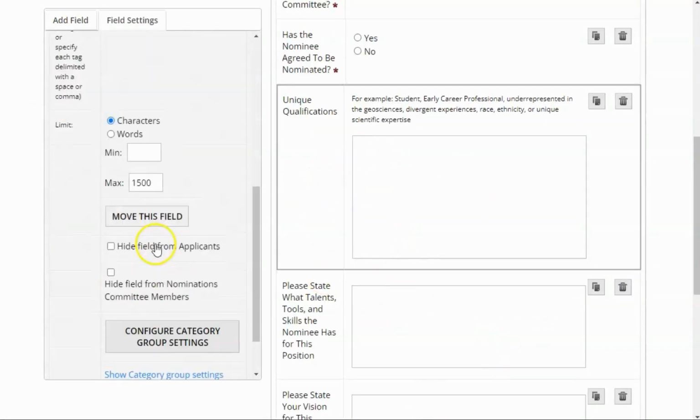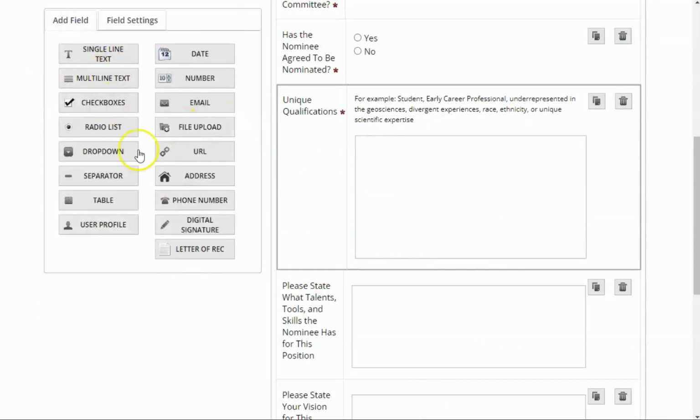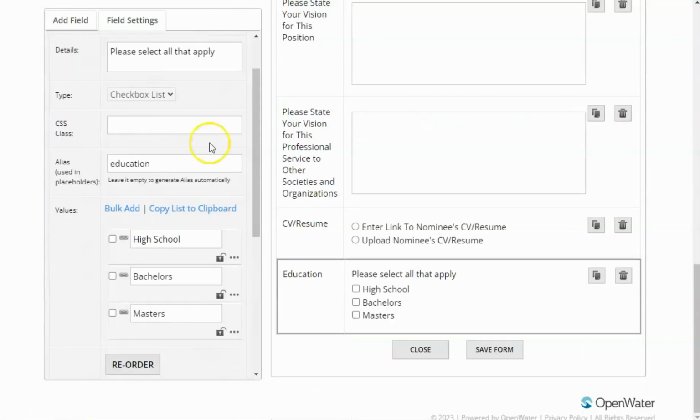But here we're just going to quickly make this field required, and then perhaps we want to ask them if they have a degree. So I'm just going to quickly add that in, and then we'll keep going. Okay, so I've added a field that's a checkbox field, and it has a couple different options here. We're just going to press save.